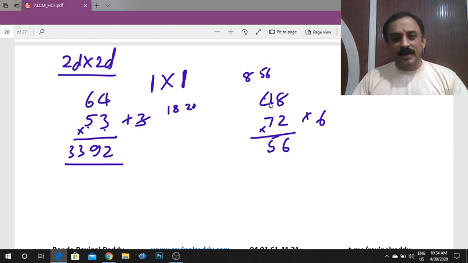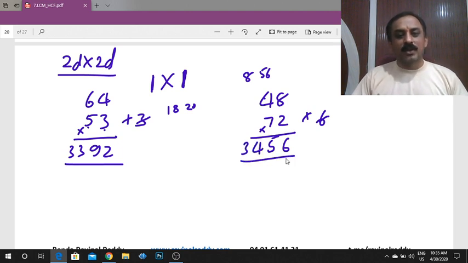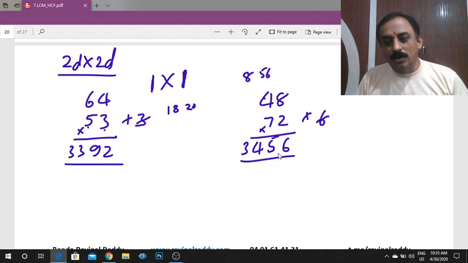Then finally straight line, 4 into 7 is 28. 28 plus 6 is 34. So your answer is 3456. Is it right or wrong? 3456 is the 100% right answer.